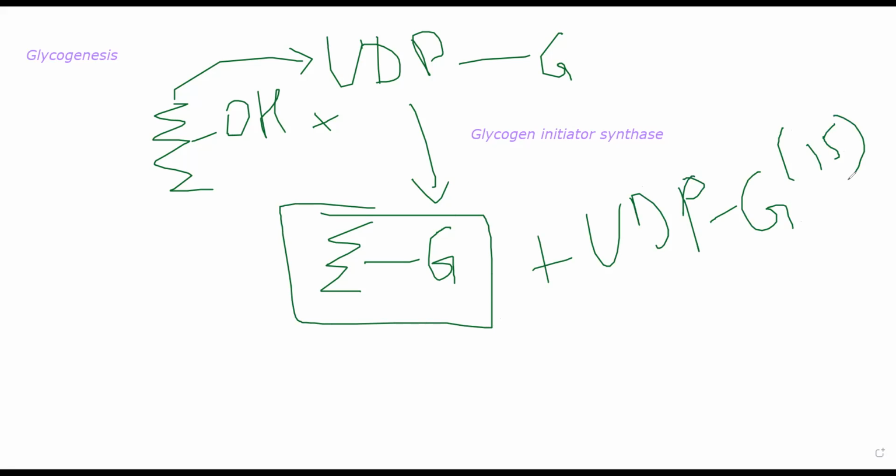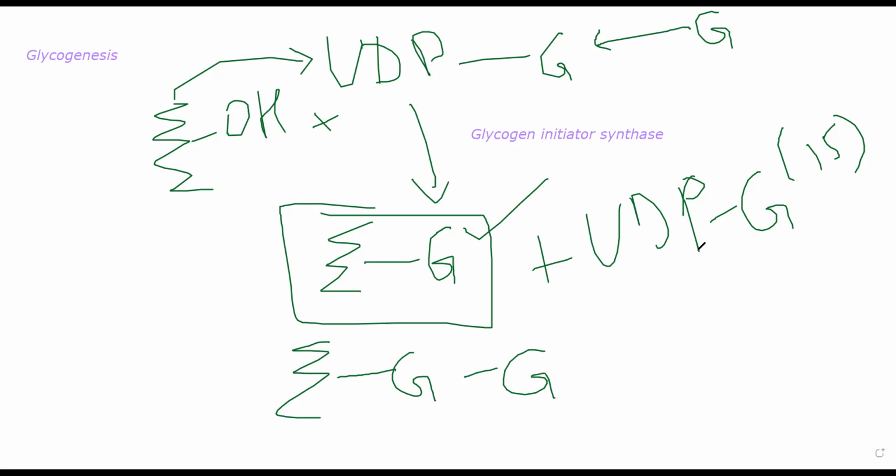So the initial reactions from glucose to glucose 1 phosphate, glucose 6 phosphate, and to UDP glucose, all of those reactions will occur multiple times and you get multiple molecules of UDP glucose. Those UDP glucose molecules will come and attach to this primer molecule. In turn, more and more UDP will leave their glucose molecule to this primer. They start attaching like this, and the chain starts becoming bigger.